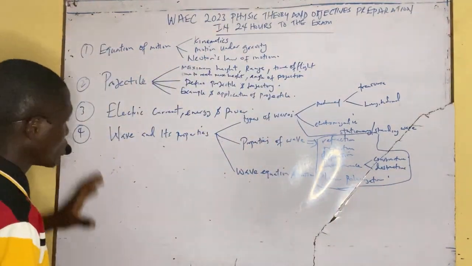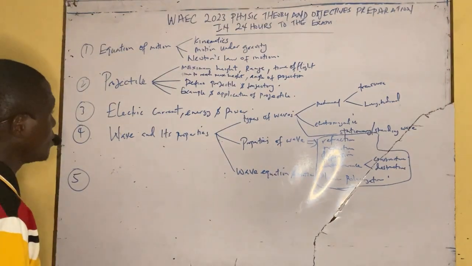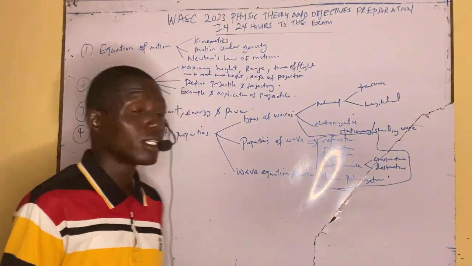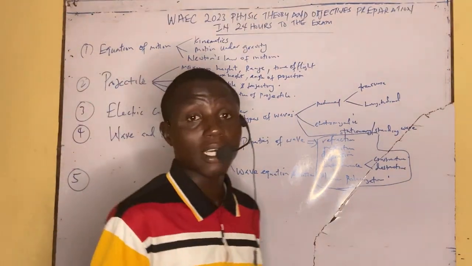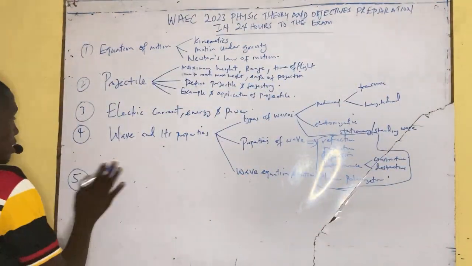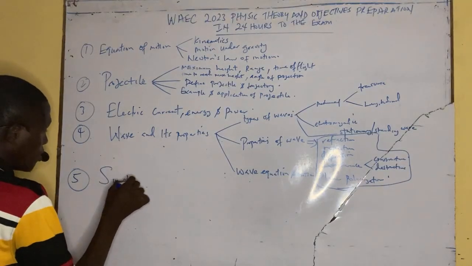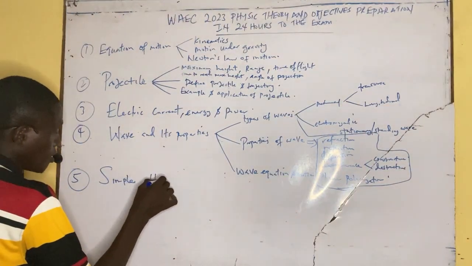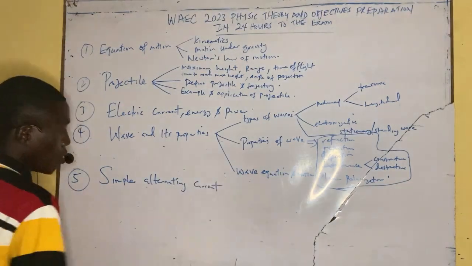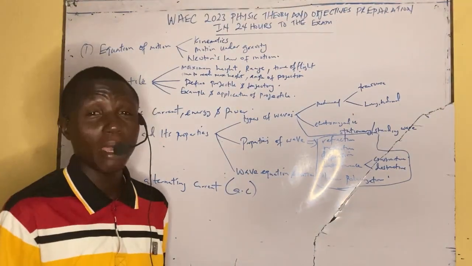Now we have number 5 question. Number five topic is when you move to nuclear physics topics and the likes. But before that, let us consider the simple alternating current, known as AC. This is also a big topic.